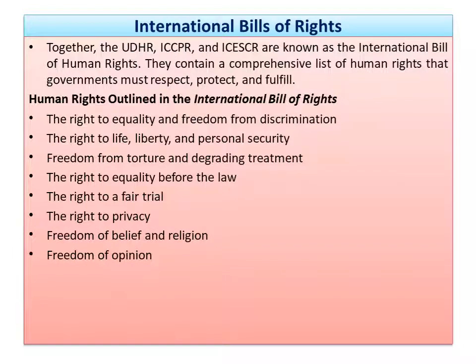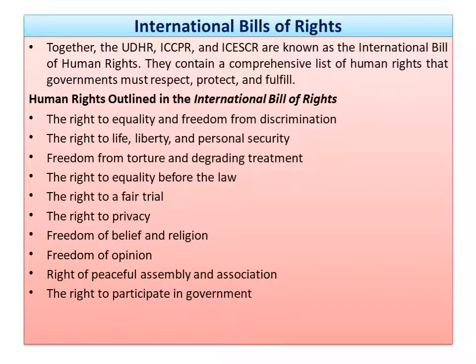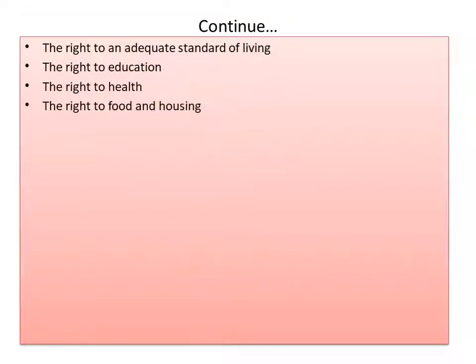Another right, freedom of belief and religion, freedom of opinion, right to expression, right to share knowledge, which belongs to the freedom of opinion, right of peaceful assembly and association, political rights, right to participate in government, and similarly right to social security and right to work. These are all rights in the International Bill of Rights, and other rights also: right to an adequate standard of living, right to education, right to health, right to food and housing. These all rights fall under the International Bill of Human Rights.